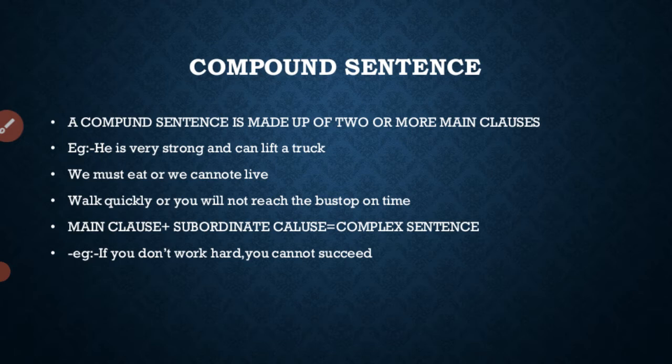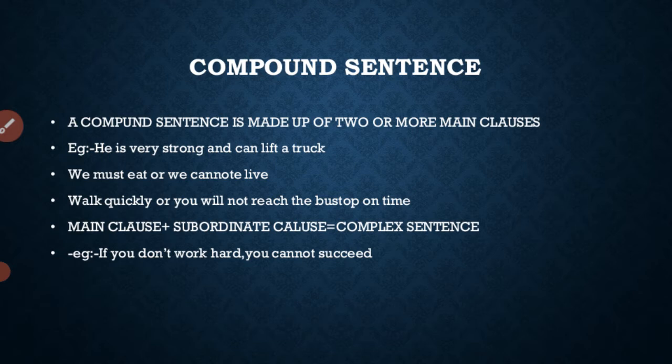So here also, compound sentence. A compound sentence is made up of two or more main clauses. Main clauses means it gives a complete sense. For example, he is very strong and can lift a truck. This is a combination of two main clauses. We must eat or we cannot live. Walk quickly or you will not reach the bus stop on time.